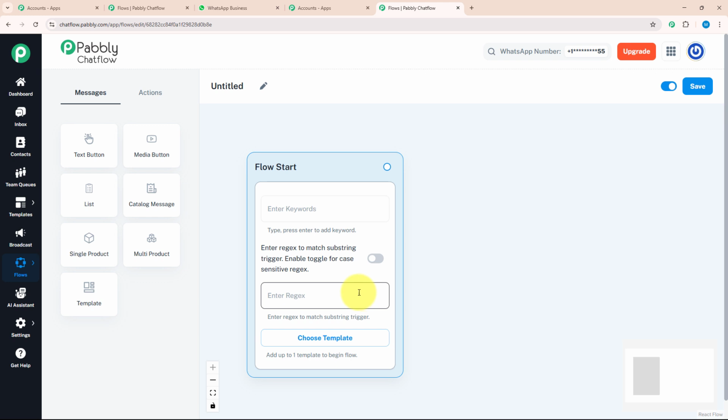Regex are regular expressions, special patterns or sequences of characters used to find matches or filter specific text. After that, we have keywords. Keywords are the trigger messages that your customer will put while initiating a conversation.